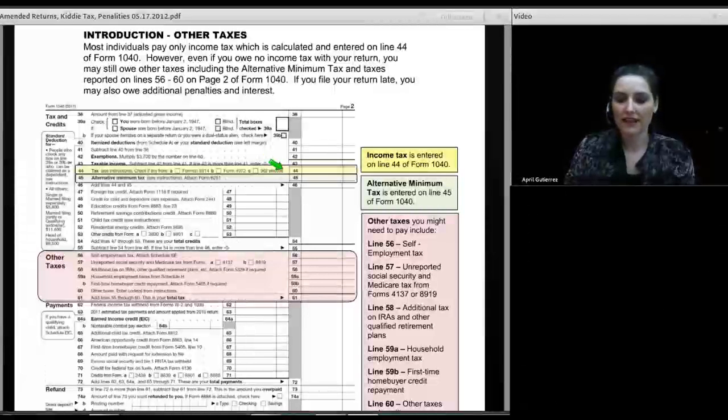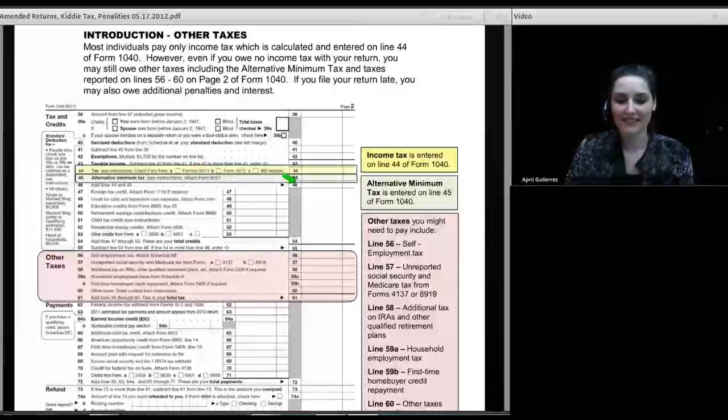After you calculate the tax on line 44, you also have to consider whether or not you might be subject to alternative minimum tax. If you're subject to alternative minimum tax, that tax is entered on line 45. And of course, you have to fill out a form called 6251 to recompute your alternative minimum taxable income and the alternative minimum tax owed on that income, to see if the alternative minimum tax is higher than the regular tax. And if it is, you get to enter the difference on line 45.